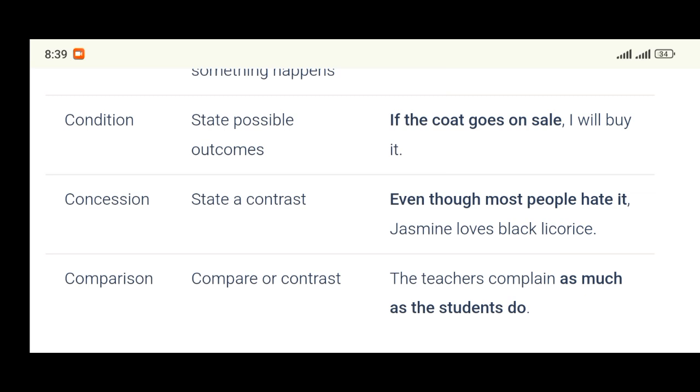Even though most people hate it, Jasmine loves black what? Licorice. So you can see the contrast between what Jasmine loves and what other people hate. Even though other people hate it, Jasmine loves it.